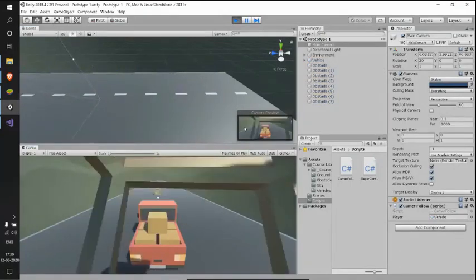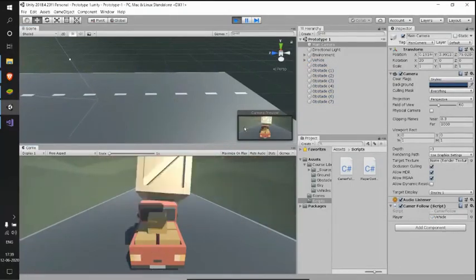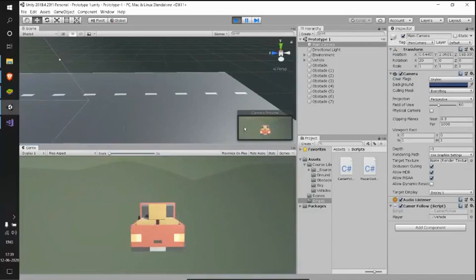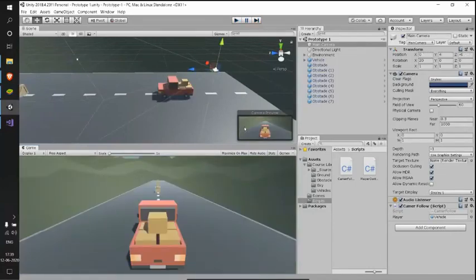So this is cool, right? The car is moving on its own and it's hitting all the obstacles, and our camera is following that no matter what. So we are done with our camera script.